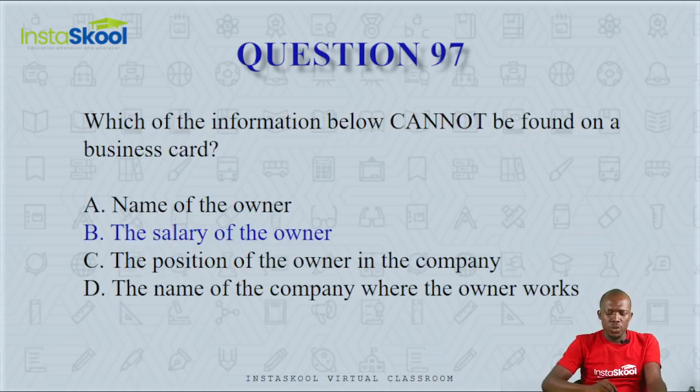97. Which of the information below cannot be found on a business card? A, the name of the owner. B, the salary of the owner. C, the position of the owner in the company. And D, the name of the company where the owner works.